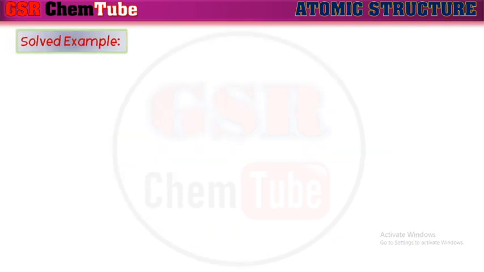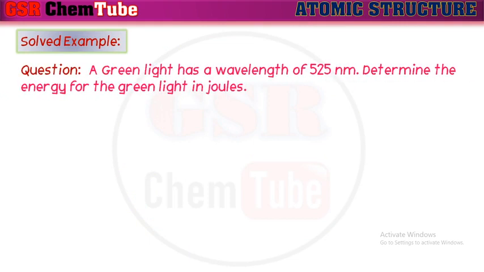Let us see a solved example on this. Here is a question given like this. A green light has a wavelength of 525 nanometers. Determine the energy of the green light in joules. So the wavelength of the green light is given as 525 nanometers and we are asked to calculate the energy of that light in joules. Let us see the solution for it.